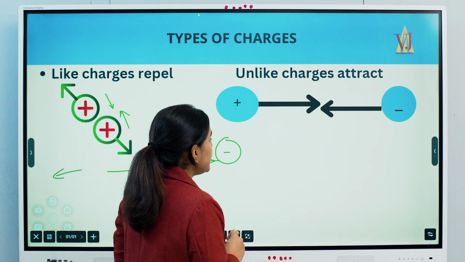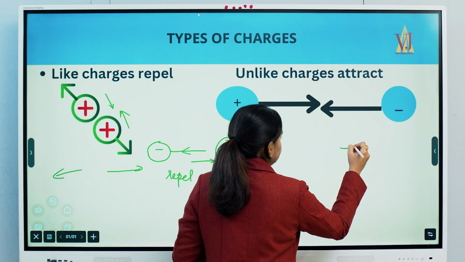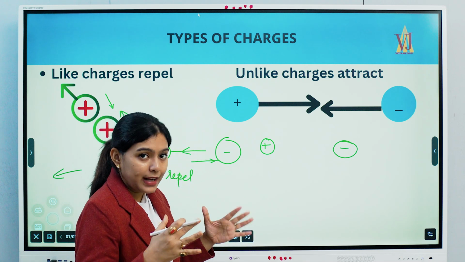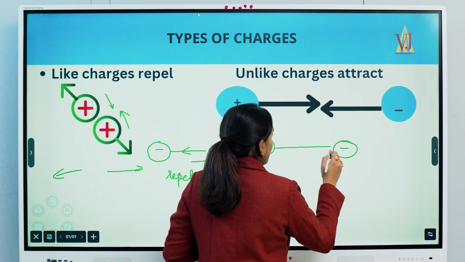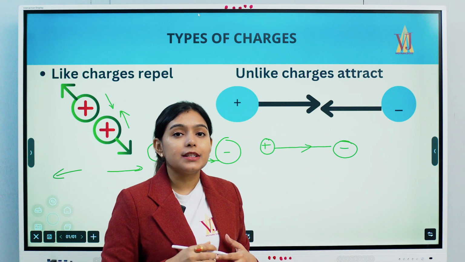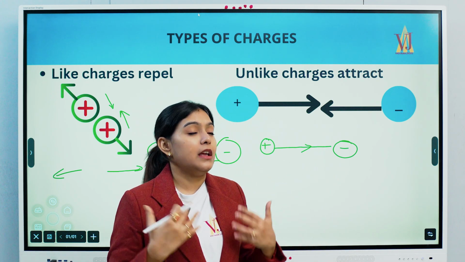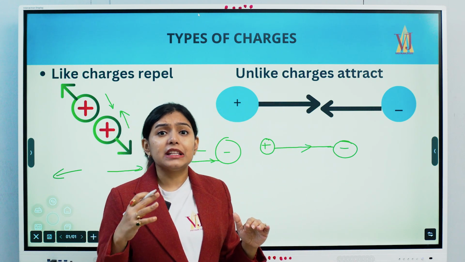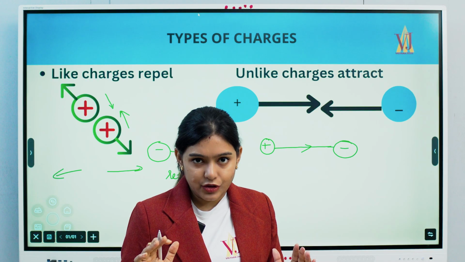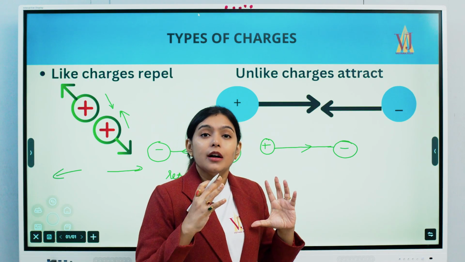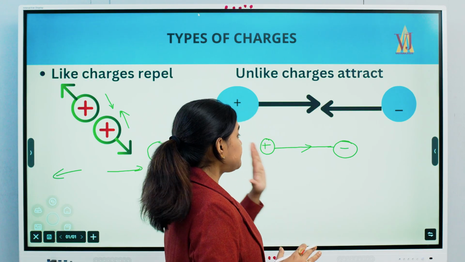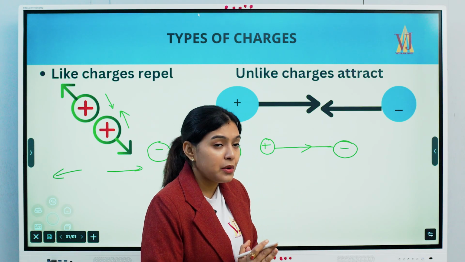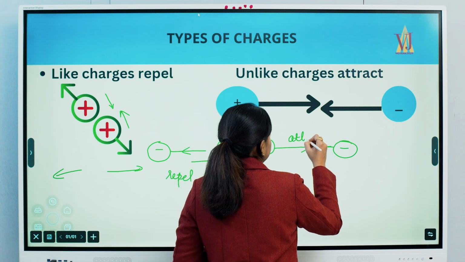Okay. Now what happens if they are oppositely charged? What does the positive body say? I will radiate my lines of force, right? Very good. And what does the negative charged body say? The electric lines of force will go inside me. So there is a mutuality. That means the electric lines of force, if they radiate from the positive, will go inward in the negative charge. This is the mutual understanding, or you can say the comprehension, that they have reached towards each other. So since they have agreed on something in common, they will attract.